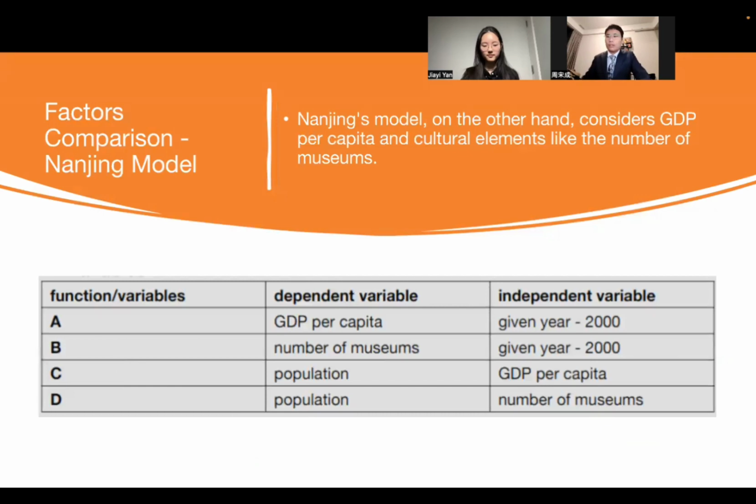In Nanjing's model, key variables including GDP per capita, which is represented as a function for time, numbers of museums, population. Model formulation is limited to two factors due to data limits, with a significant difference between projected and the real populations in recent years. The impact of the recent economic downturn and the pandemic are acknowledged as factors likely to influence future projections.